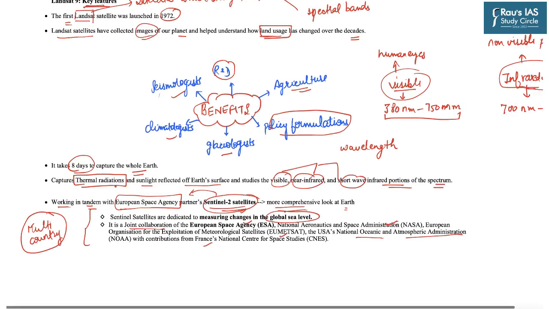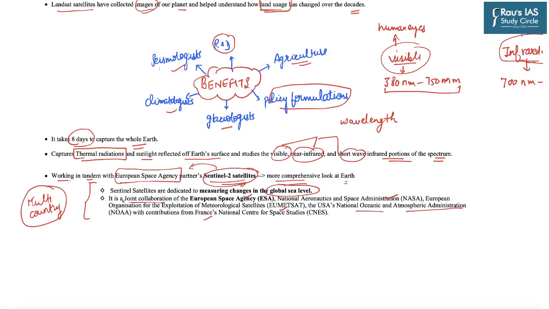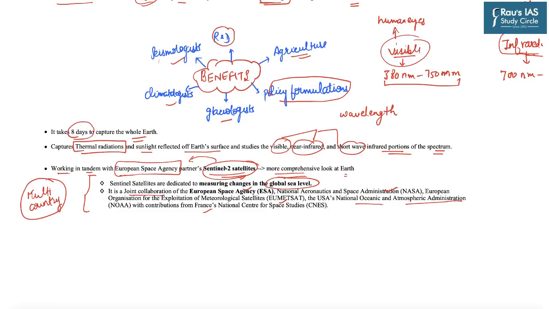They track the thermal radiations which are reflected off the Earth's surface in visible, near infrared and infrared waves. They are also working in tandem with the European Space Agency's Sentinel-2 satellites, which are used to track the changes in the global sea level, and which is a multi-country project.